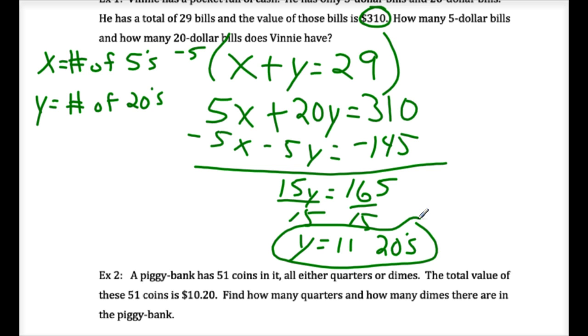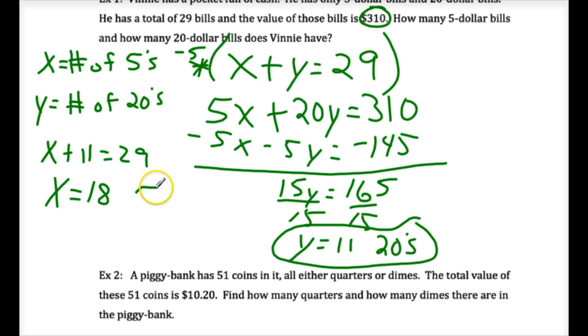Or $20 bills. We're going to go x plus 11 equals 29. This equation, these are definitely easy. x equals, is that 18? He's got 18 fives. Okay.